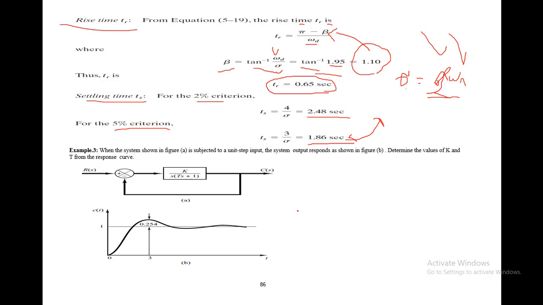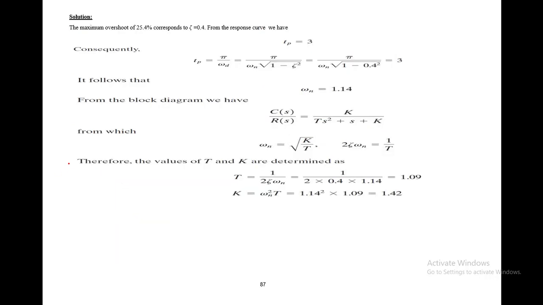For a given system, the input is basically nothing but a unit step input, and the system output responds as in the figure on the second slide. This is figure B. And we have to determine the value of K and T from the respective curve. So we have to find out the value of this constant K and the value of this T from the given curve.